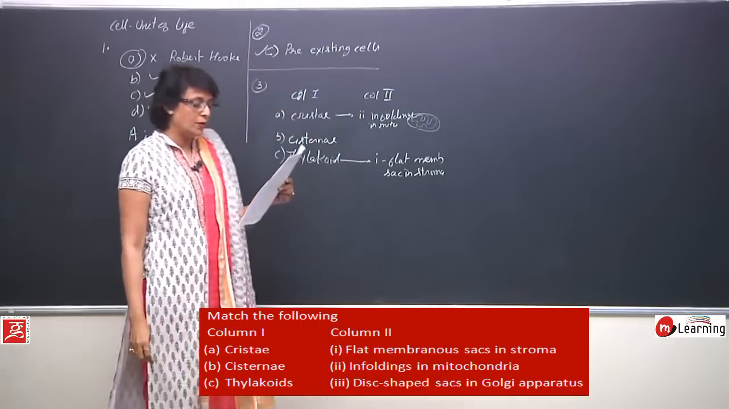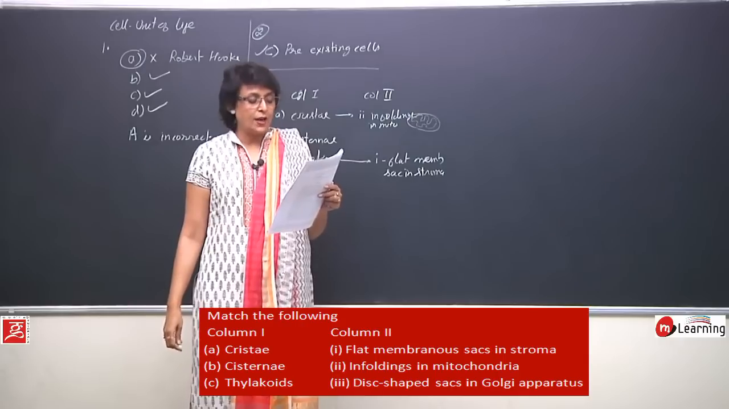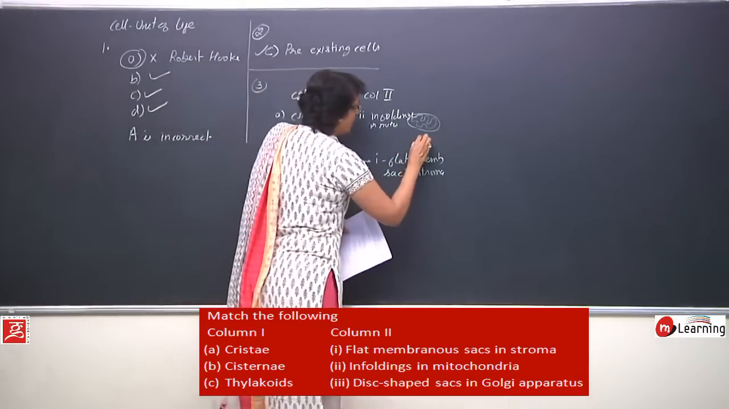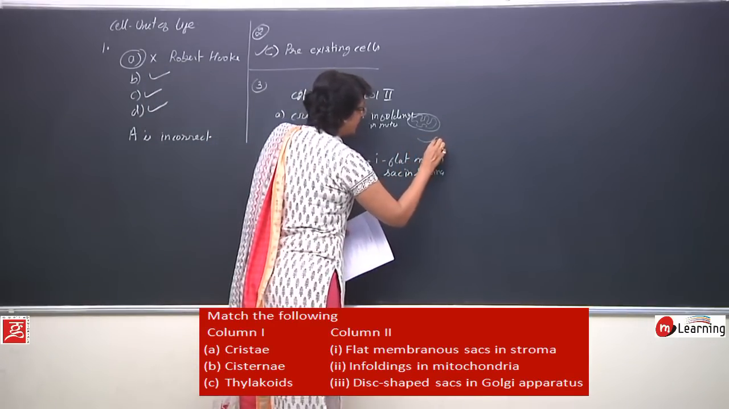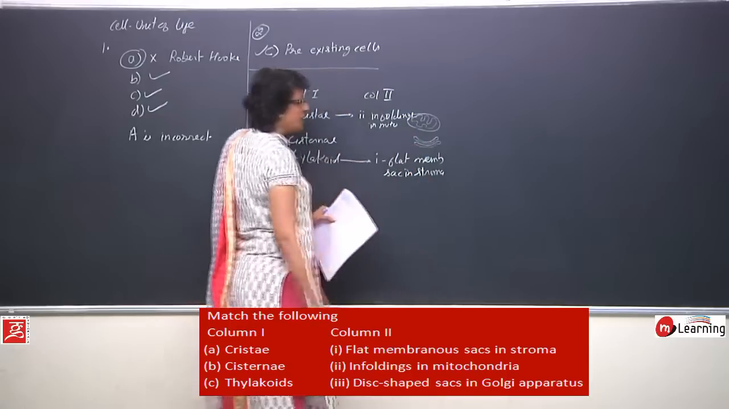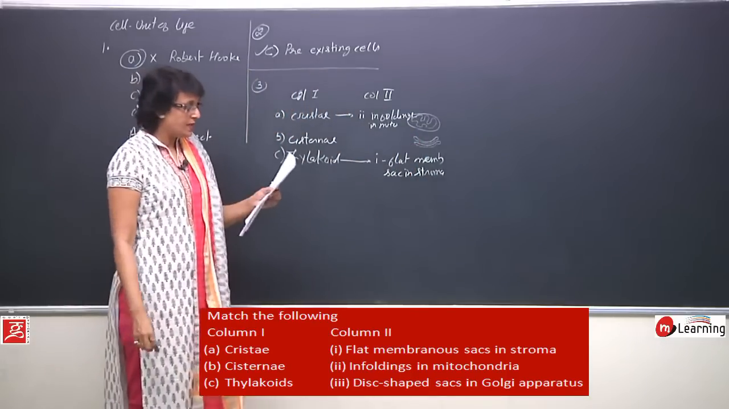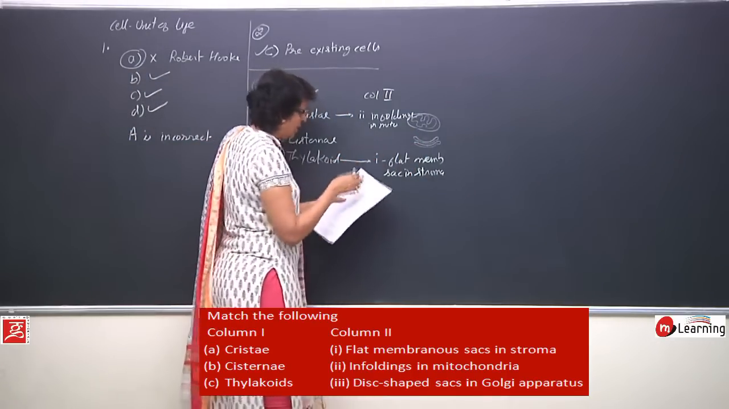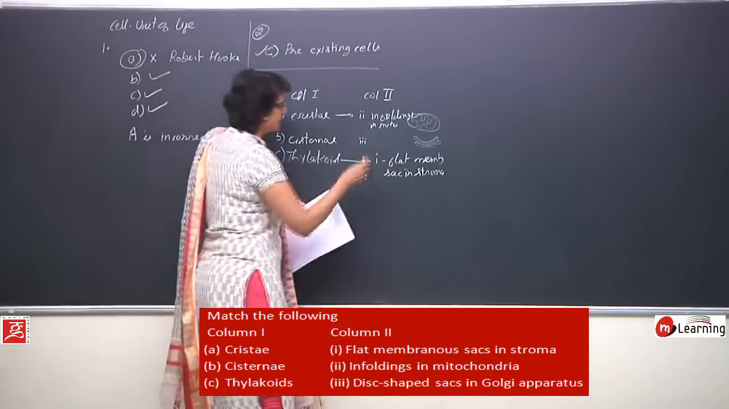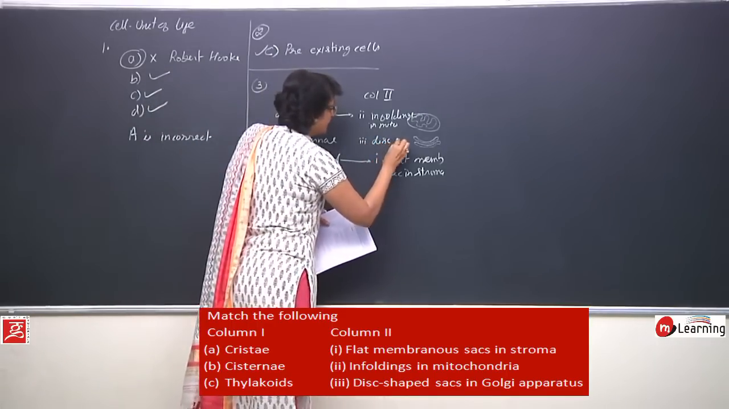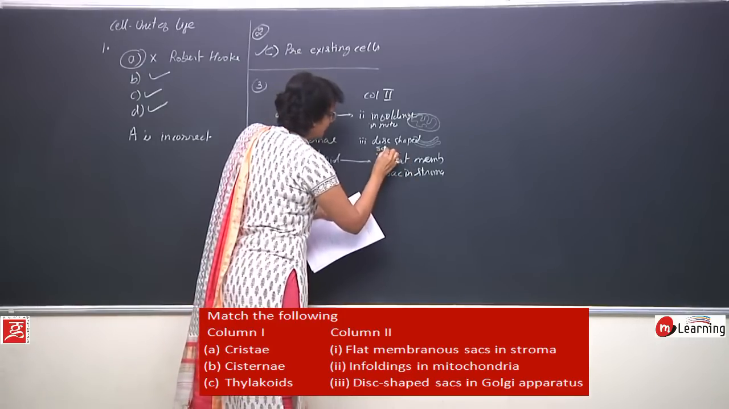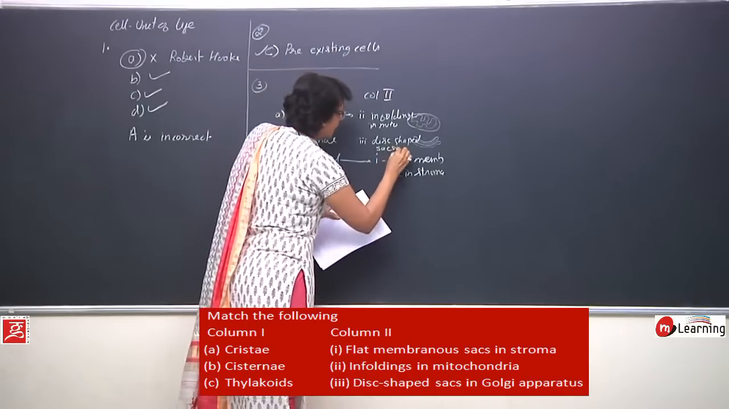Now the third in column 2 is disc shaped sacs in Golgi apparatus. When we draw the Golgi apparatus, we make these flat tube-like structures which are known as cisternae. So the third one is for cisternae, that is disc shaped sacs in Golgi.